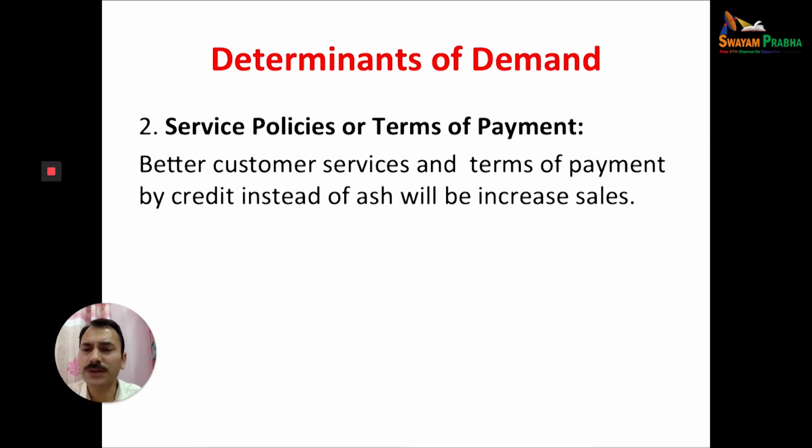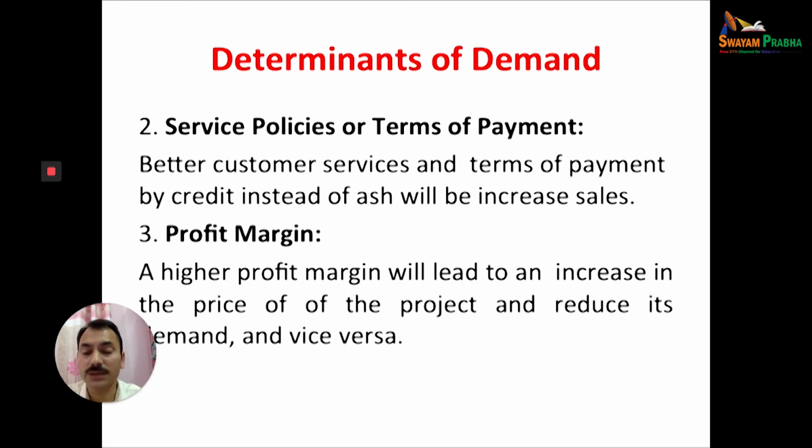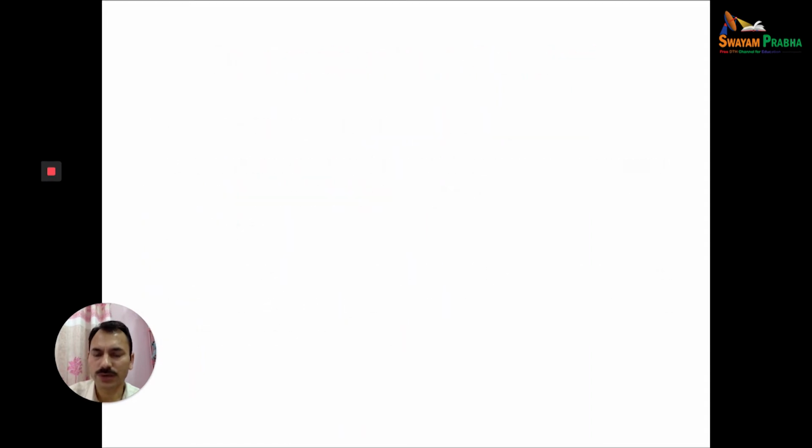And the terms of payment again is very, very important. One-time cash payment may affect the demand, but if you have payment in installments, definitely demand will be high for those products. Profit margin again affects the price of a commodity. Higher the profit margin, it will lead to an increase in price and will reduce the demand, and vice versa. So we are discussing which factors affect the demand. These are some internal factors which determine the demand of a product.